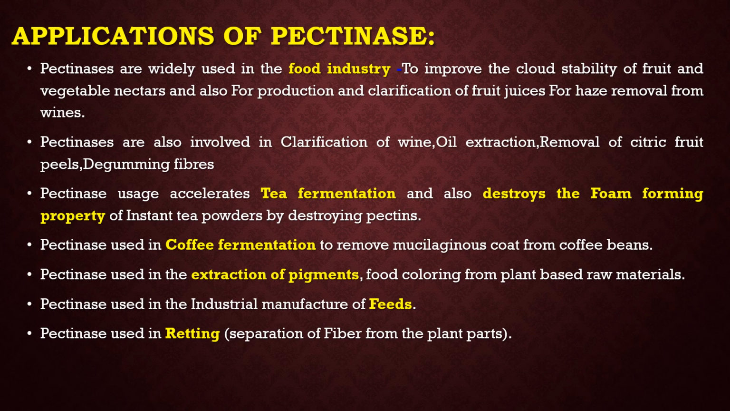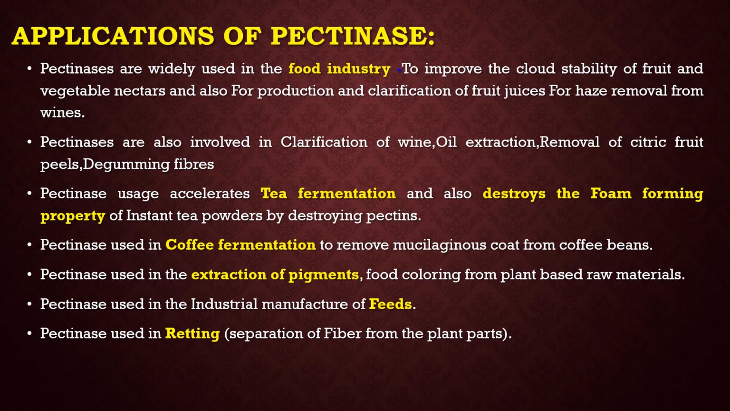Applications of pectinase. Pectinases are widely used in the food industry to improve the cloud stability of fruit and vegetable nectars, and also for the production and clarification of fruit juices, and for the ash removal from wines. Pectinases are also involved in the clarification of wine, oil extraction, removal of citrus fruit peels, and degumming fibers.